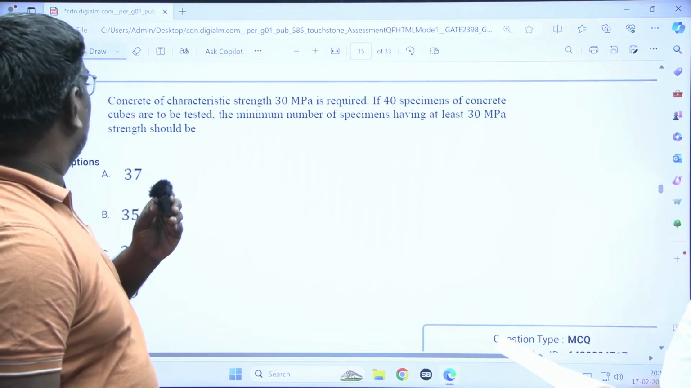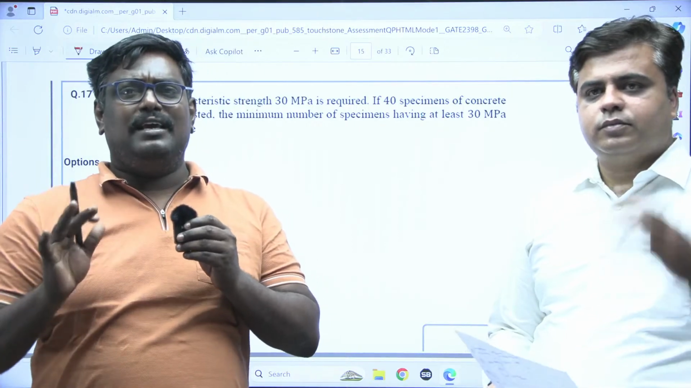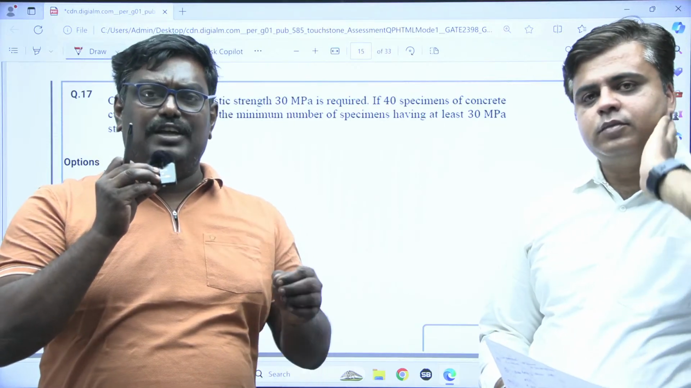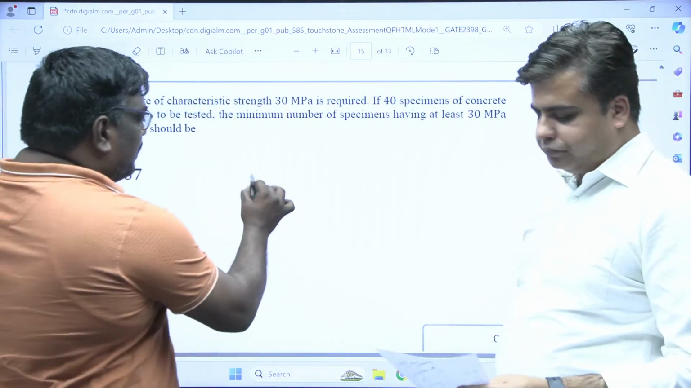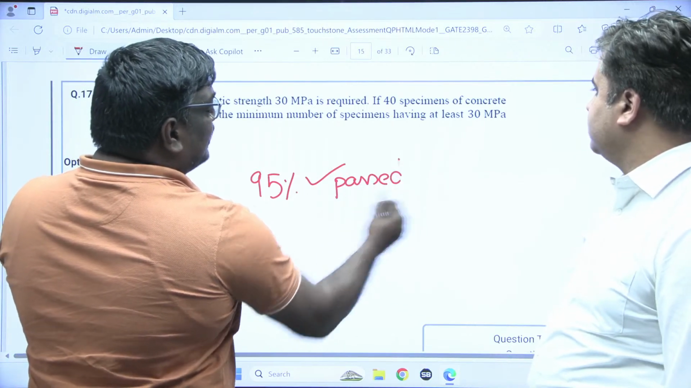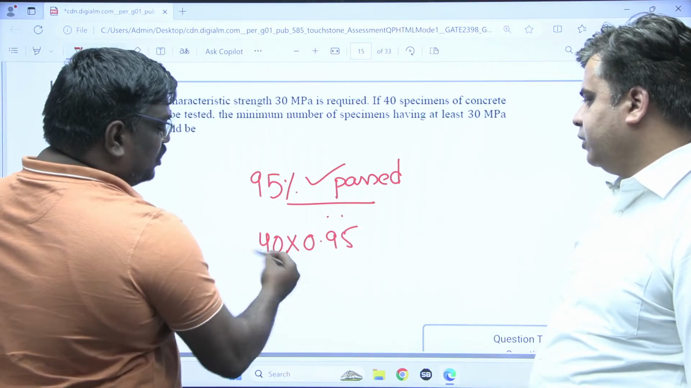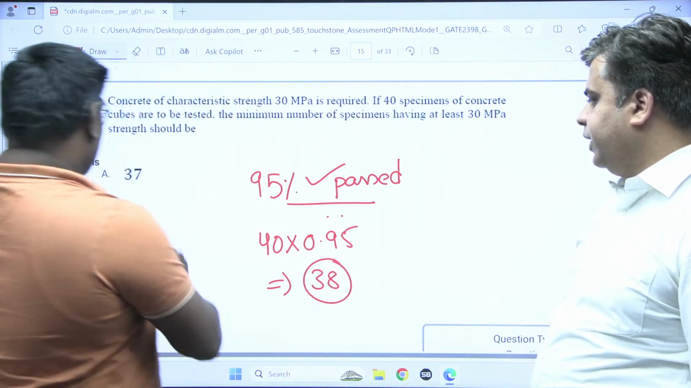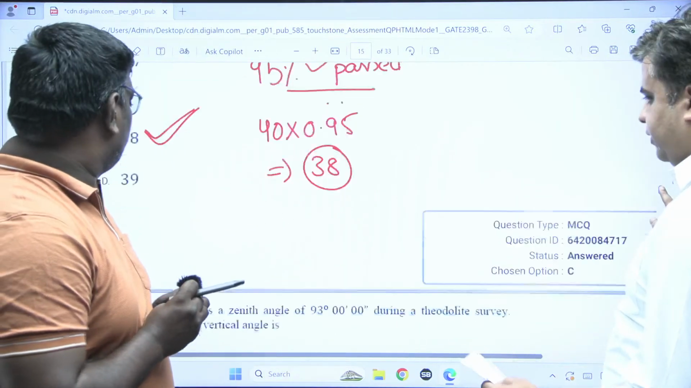Next is this 17, RCC. See, these questions, students, you should be very careful. Simple thing, if you know the concept. What do you mean by characteristic strength? Characteristic strength is the strength at which 95% of the test results are expected to pass. So here 95% of test results pass, and he's asking how many at least will pass. So 40 into 0.95, you will get 0.05 into 40, which is 2. So 40 minus 2, the answer will be 38. So option C is the right answer. It is a straightforward question, students. That was 17, then we have question 18.